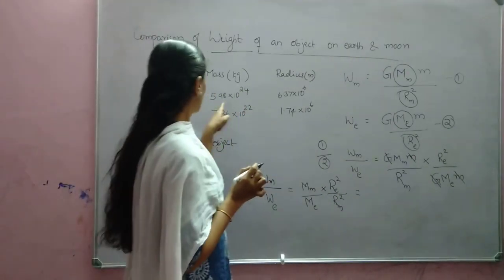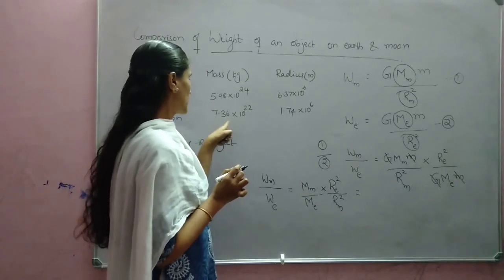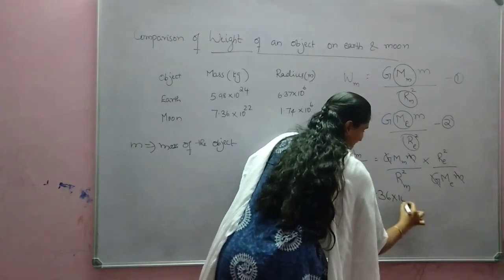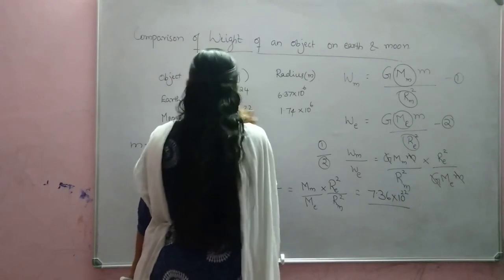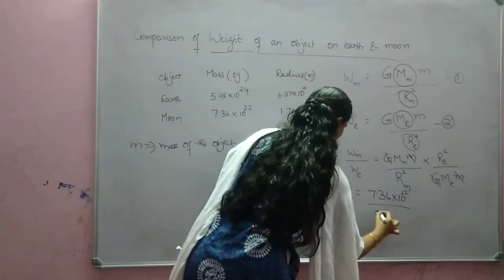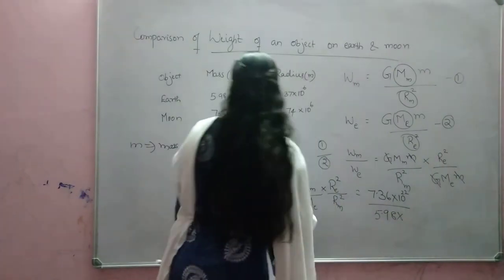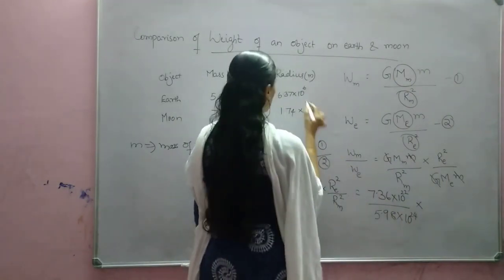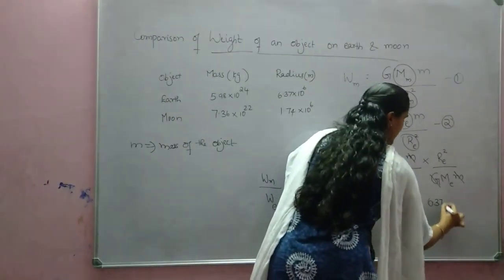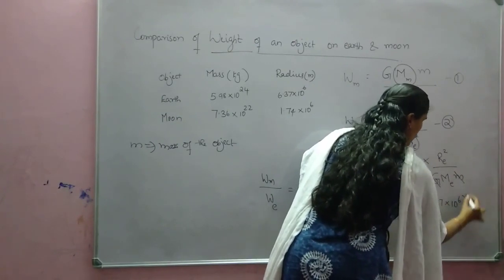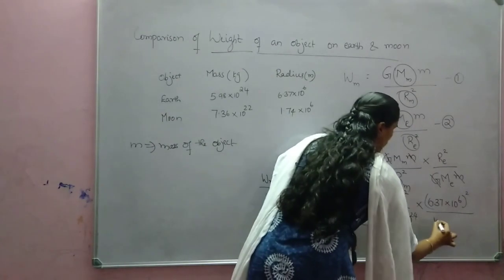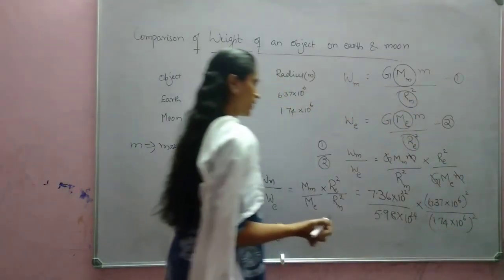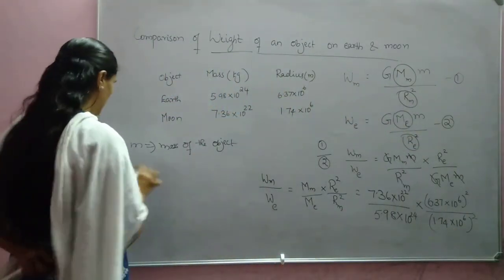So if you substitute, mass of moon is given as 7.36 into 10 raised to 22, divided by mass of earth, given as 5.98 into 10 raised to 24, into radius of earth, given as 6.37 into 10 raised to 6 whole square, divided by 1.74 into 10 raised to 6 whole square. Okay, is it clear? So you can do that calculation.